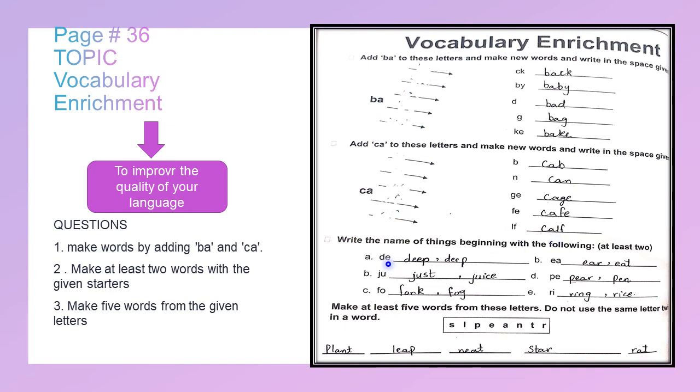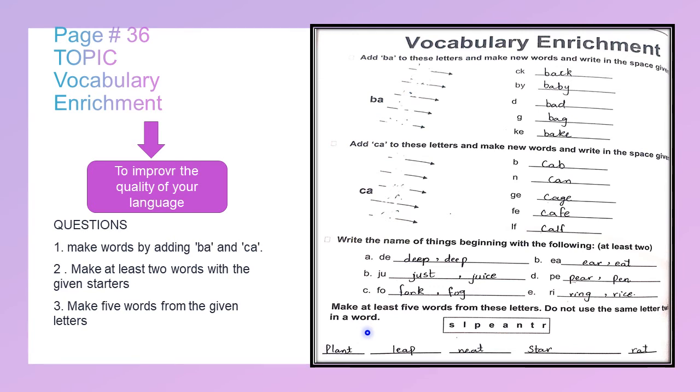Now the starter is given and we are going to add the last letters to make at least 2 words: deep, deed, just, juice, fork, fog, ear, eat, pear, pen, ring, rice. Now we have made 2 words by using the starter given to us.